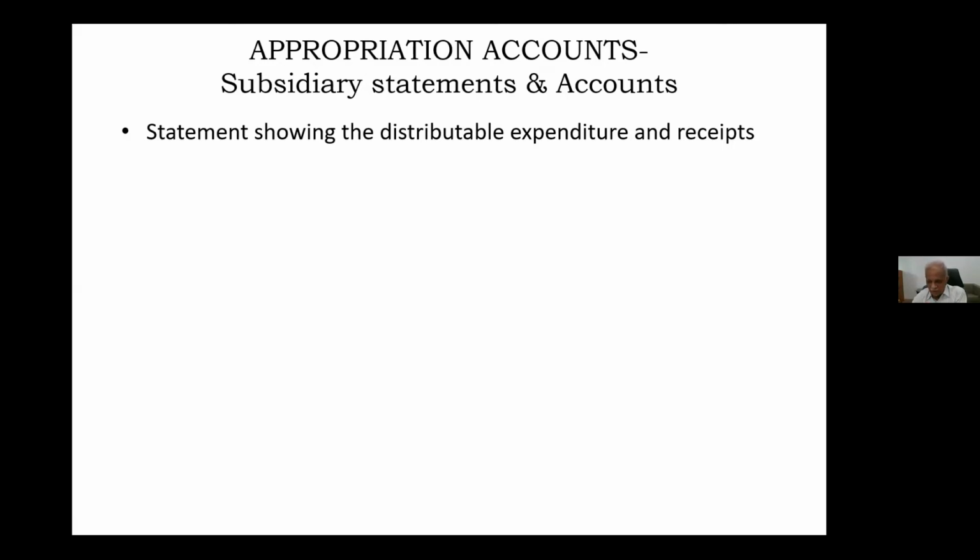Okay. Then one more thing is all centralized training institutes expenditure. That is also distributable to all zonal railway. Then all expenditure of RDSO, it is also distributable expenditure. Then expenditure of RRBs, it is also distributable expenditure.